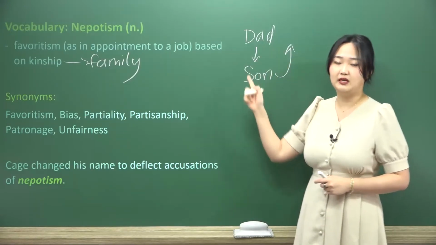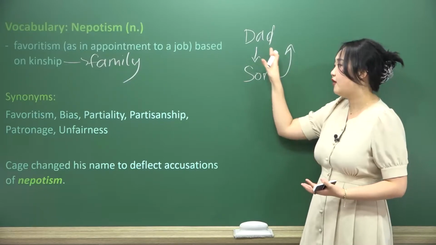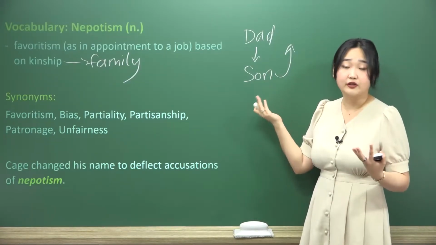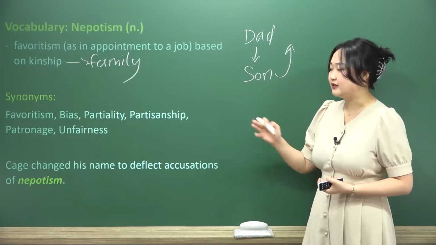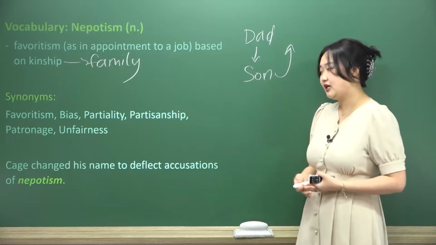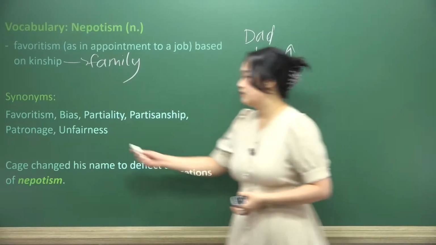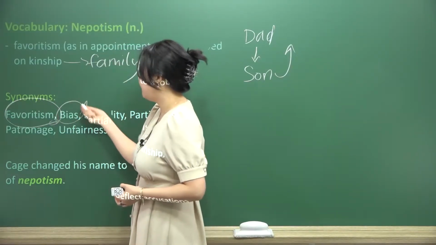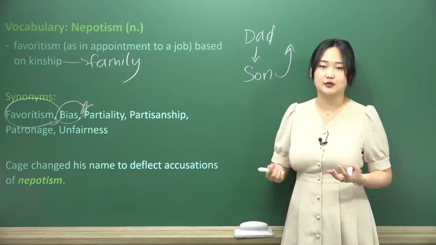And so this would be nepotism in, let's say, a business kind of situation. A father hiring their son instead of somebody else because, well, they favor their child. They're a bit biased. For that reason, we have synonyms such as favoritism, bias, partiality, partisanship, patronage, and unfairness. If we're going to use any of them, I would say bias and favoritism are the ones we want to use, but bias is the one I personally like. Don't ask me why, I just personally like it.